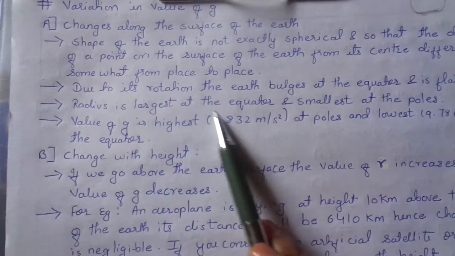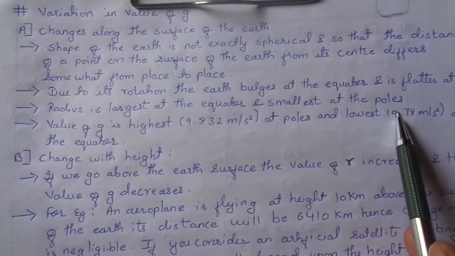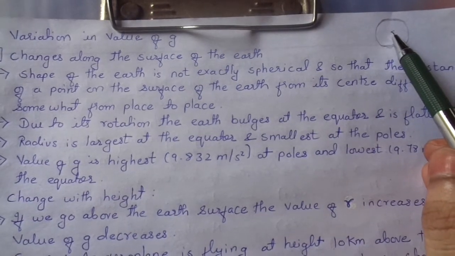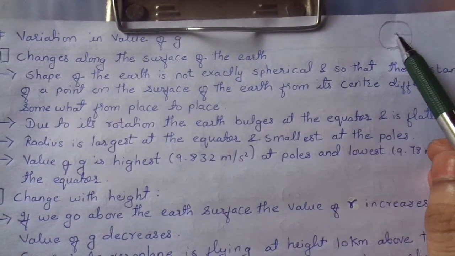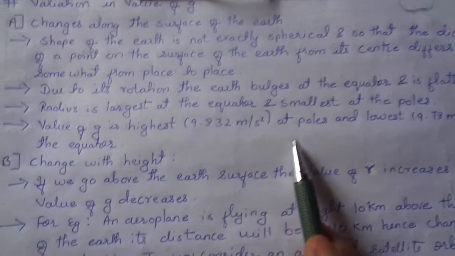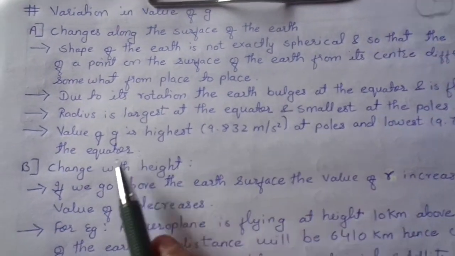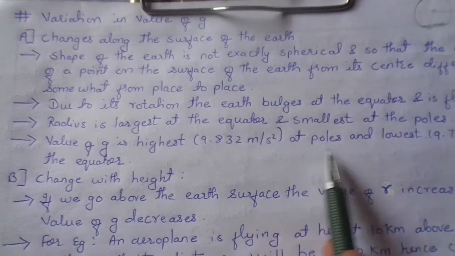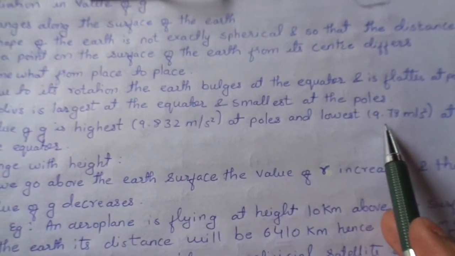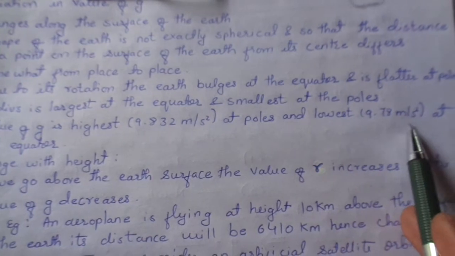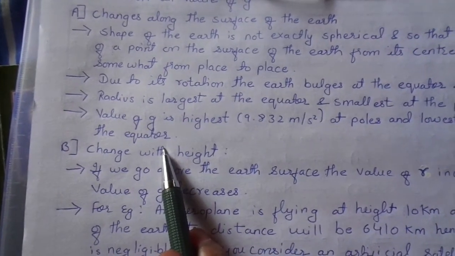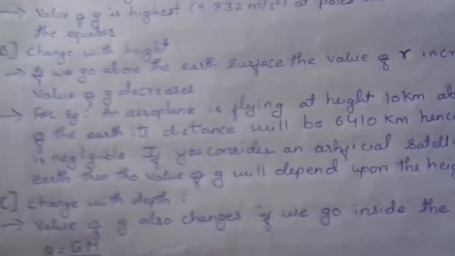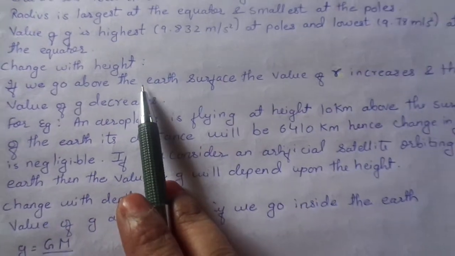So the radius is largest at the equator and smallest at the poles. If you consider this as the center, the radius is largest at the equator and smallest at the poles. So the value of g is highest, that is 9.832 meter per second square, at the poles, and lowest, that is 9.78 meter per second square, at the equator. This was the change along the surface of the earth. Now what is the change with height?